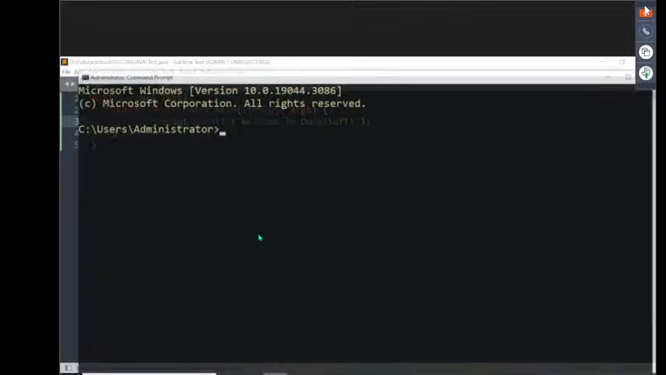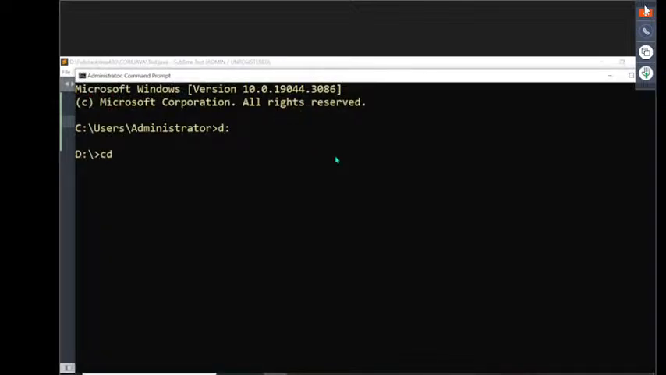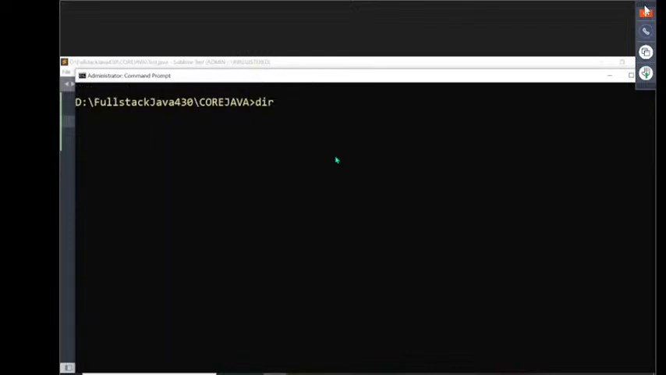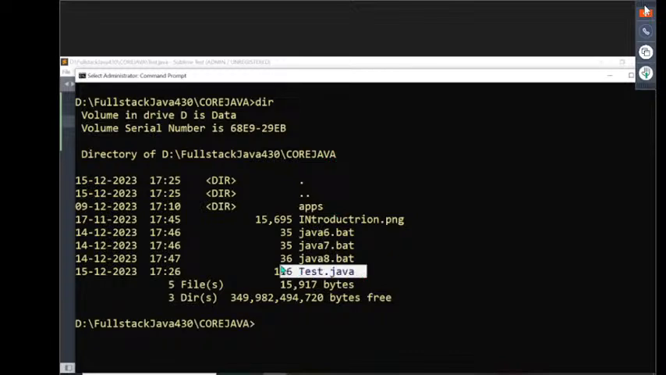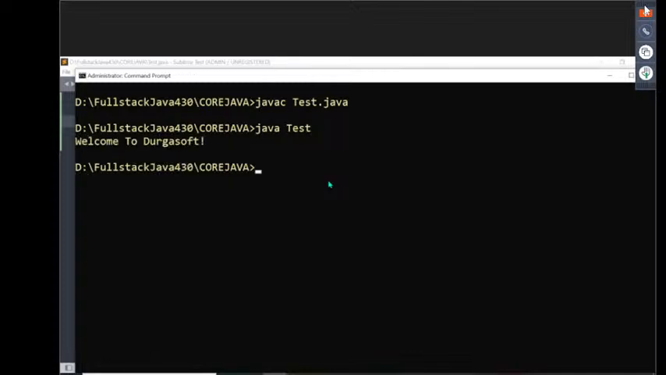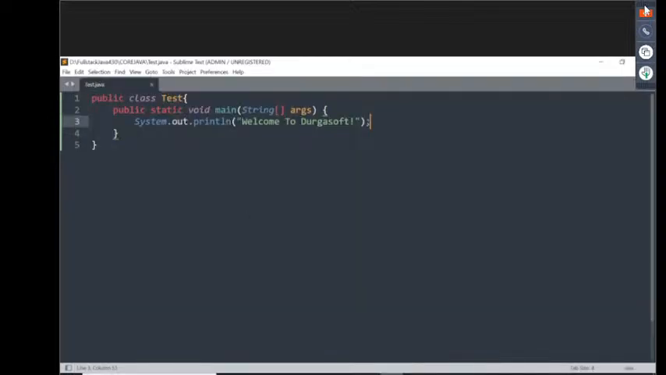Directly open the command prompt. In the command prompt, go to the location where we have saved it: full stack Java 430, then core Java. Now it is available. dir. If you see this, the tester.java file is available, and I want to compile it. Now javac tester.java. Compiled successfully. Then java tester, and we get Welcome to Durga soft. This is the message we get through Sublime Text, where we prepared the program. The same thing I want to prepare through Edit Plus. Right or not? Alright, sir.